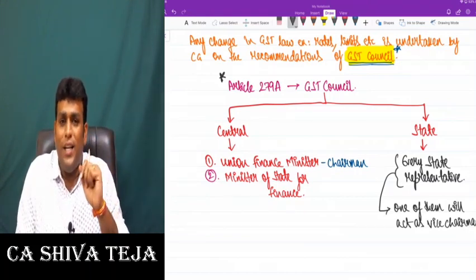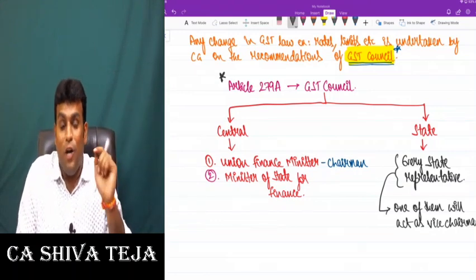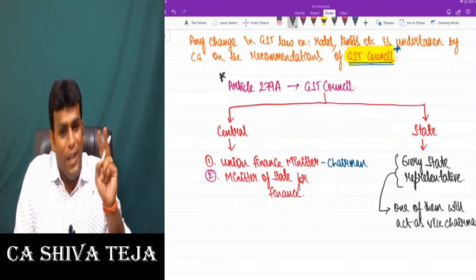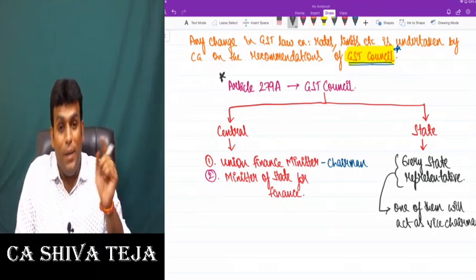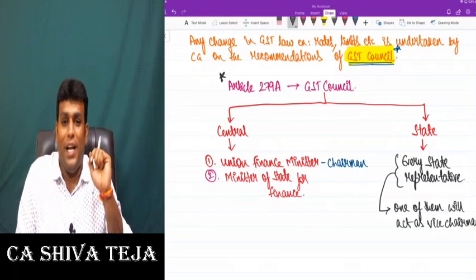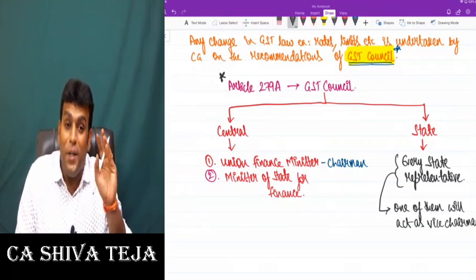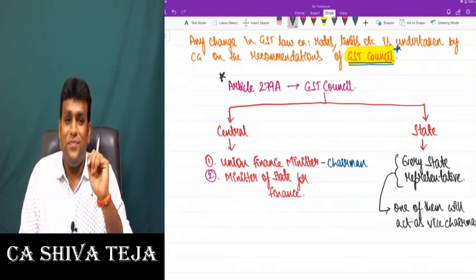Which article number deals with GST Council? Article 279A deals with the concept of GST Council, which clearly says that from central side there are two members. Number one, Union Finance Minister, who will act as chairman of GST Council. Number two, Minister of State for Finance. And from state side there is every state representative, and one of them will act as vice chairman. Getting clarity, friends?